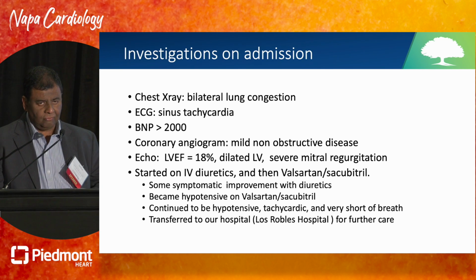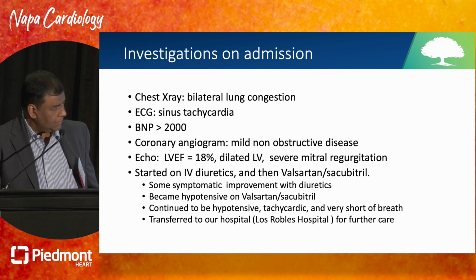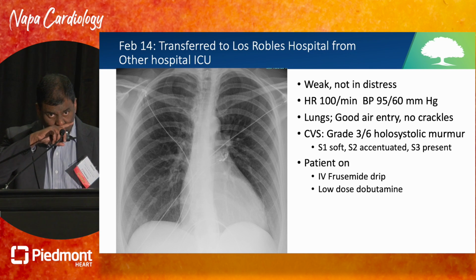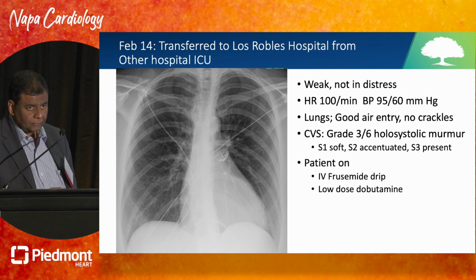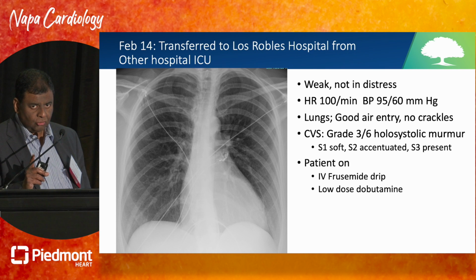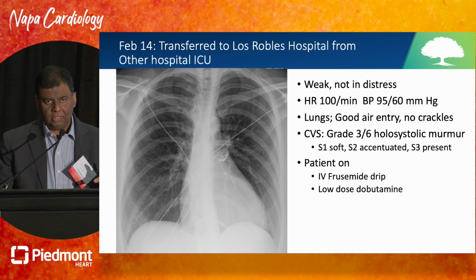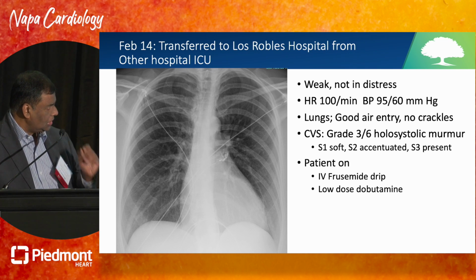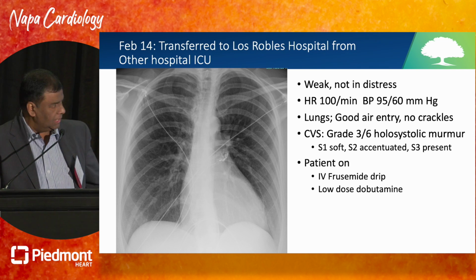She remained tachycardic, very short of breath, and then they called me and said, Saibal, can you do something for her? So she was transferred to the hospital on these drugs the next morning, actually 4 days later. And this is what her chest X-ray looks like. The first thing I noticed in the examination was that she was weak but not in distress. Her heart rate was 100 and her blood pressure was 95/60. And there's a reason why I'm saying this. She was weak and not in distress. And if you look at that chest X-ray, it clearly shows that she's euvolemic. Clearly she's not in pulmonary edema.